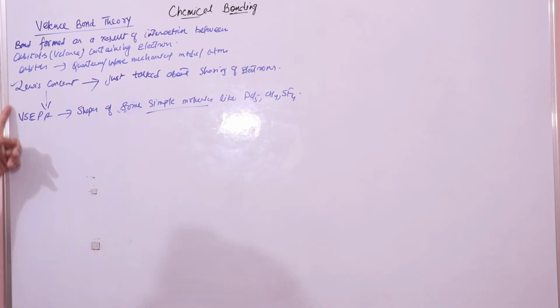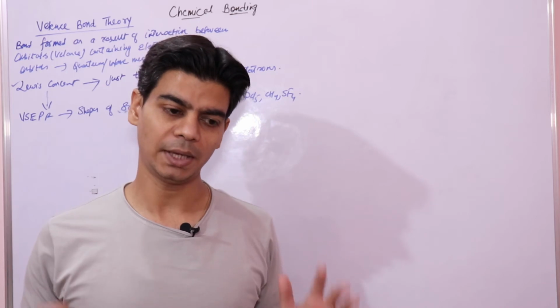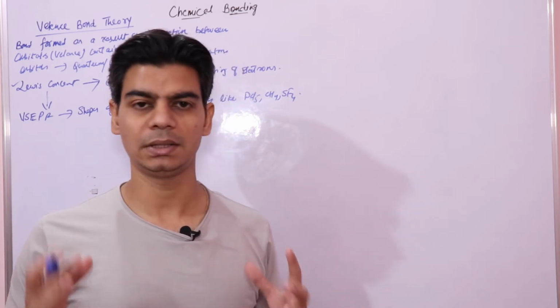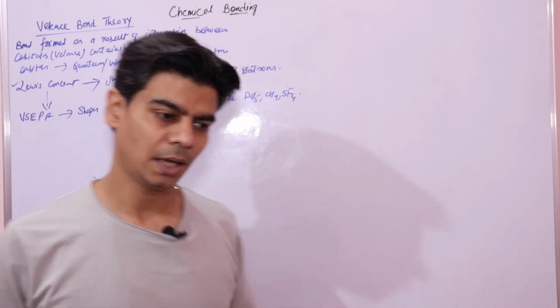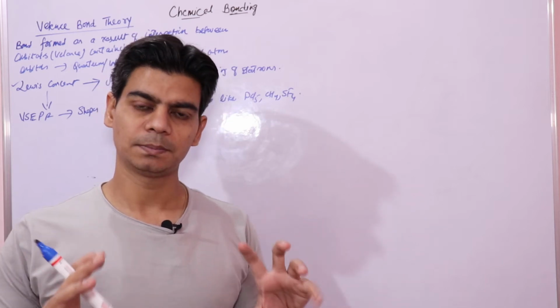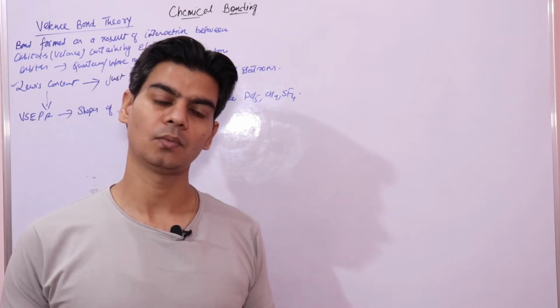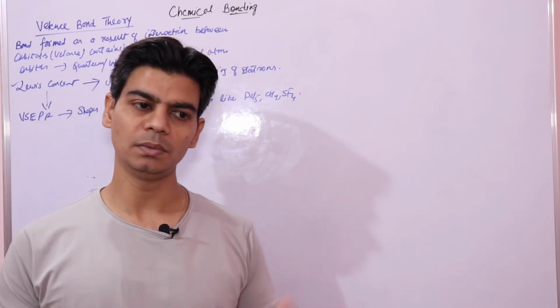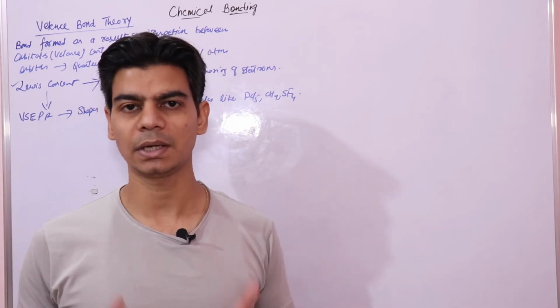Now, in order to overcome whatever could not be explained by the Lewis concept and VSEPR theory, because both these concepts never talked about energy considerations. They never took the energy considerations into account when the interaction of atoms is taking place to form a molecule. And they never told us anything about bond length, when a molecule is formed, and how stable a molecule is based on energy, and how energy changes take place when two atoms are interacting.